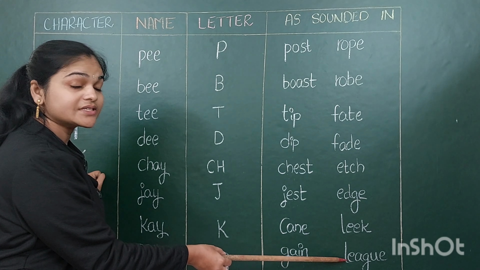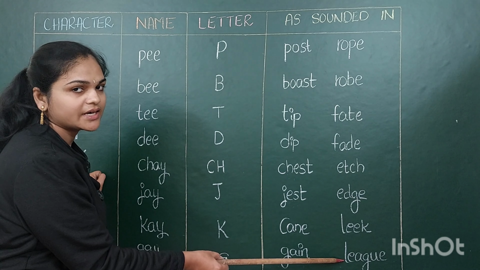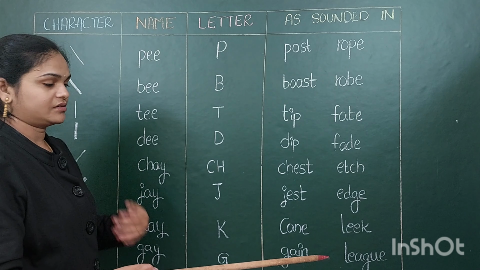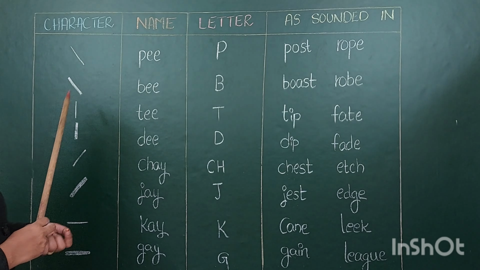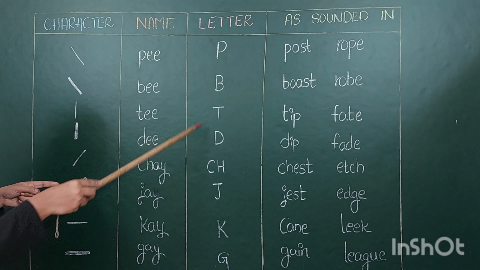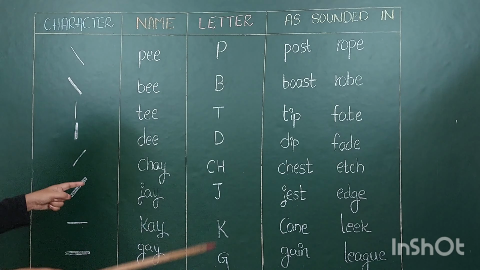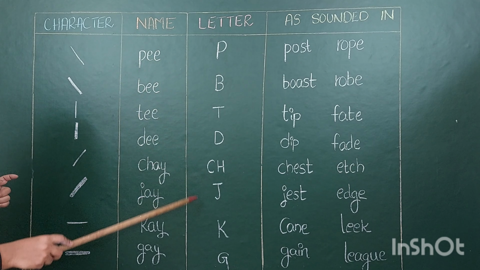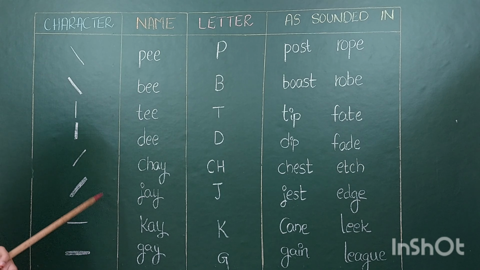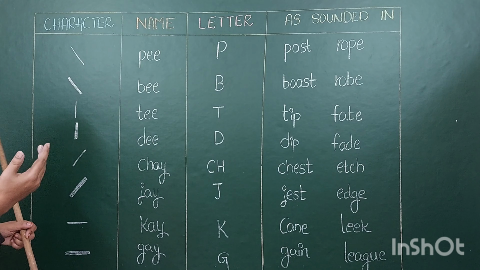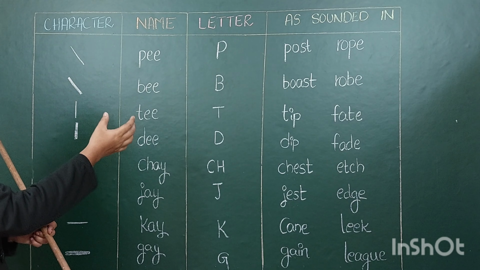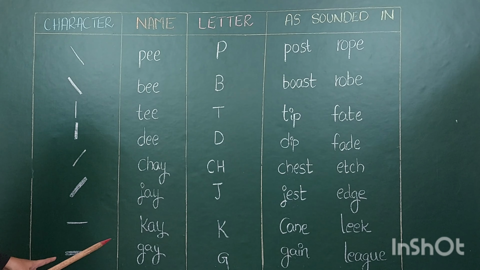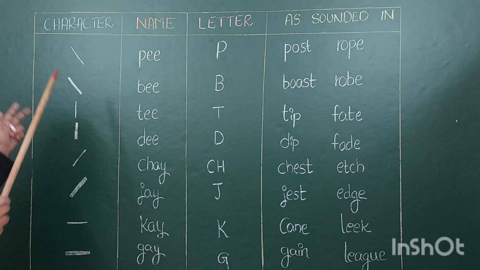League means distance. Gain, already you know, is gaining. So here, if you observe, all these letters are having straight strokes. The first 8 letters are having 8 straight strokes. If you take the consonants, we have started this concept from here only. The first 8 consonants are having 8 straight strokes.